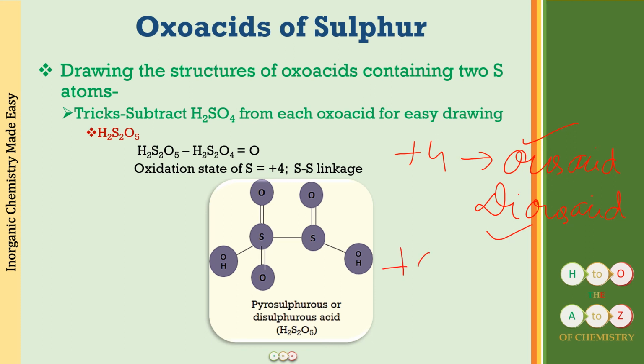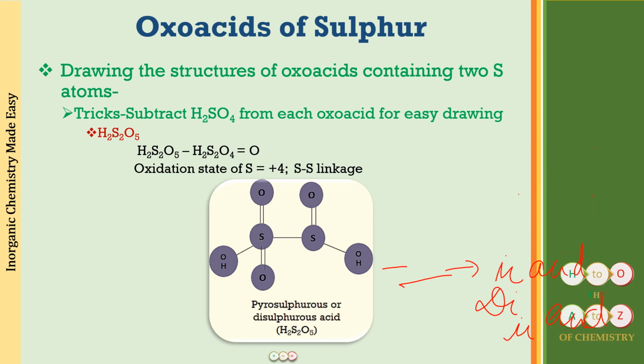Similarly, the +6 oxidation state, you will be seeing it either in the parent -ic acid, that is sulfuric acid, or you will be seeing it in the di-ic acid, that is disulfuric acid. So apart from these, you will never be seeing the +4 and the +6 oxidation state in these compounds. So again, from the oxidation state, you can tell the name of this compound also.